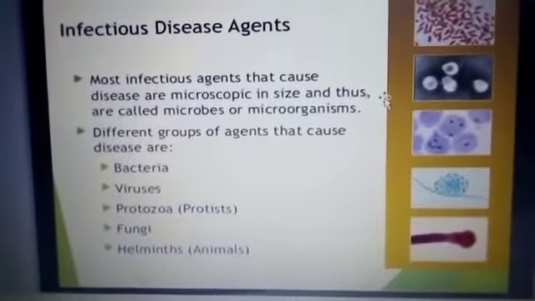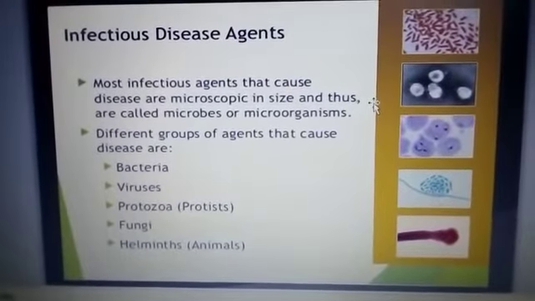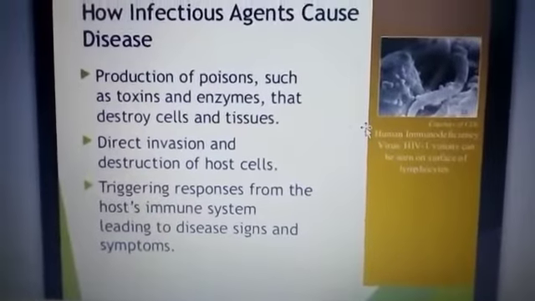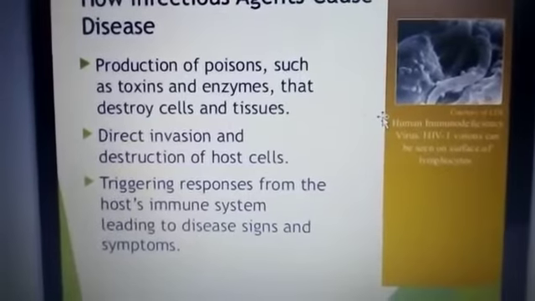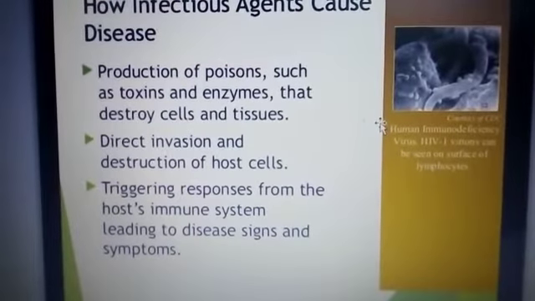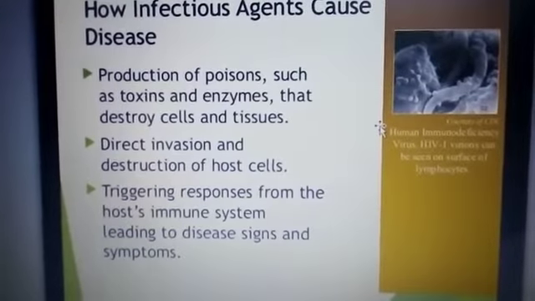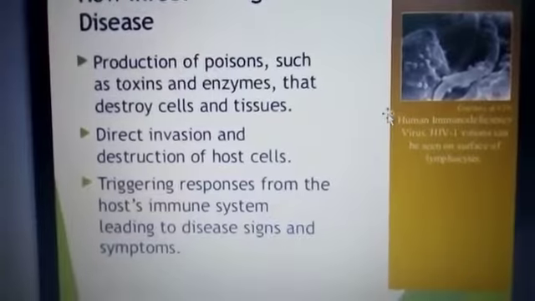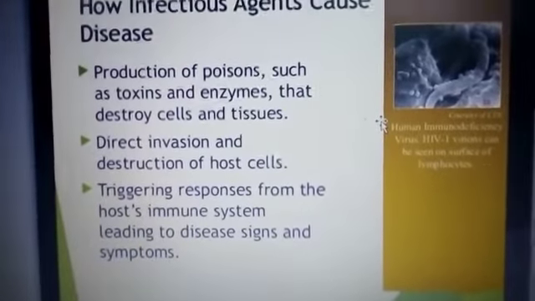Then what are the agents? We already discussed bacteria, virus, protoctist or protozoa, fungi, or helminths, some animal groups which spread the diseases. Then how can these agents cause diseases? By producing poisons such as toxins and enzymes which can destroy the cells and tissues of the host body, by direct invasion and destruction of the host cells, and by triggering responses from the host's immune system leading to the disease signs and symptoms.